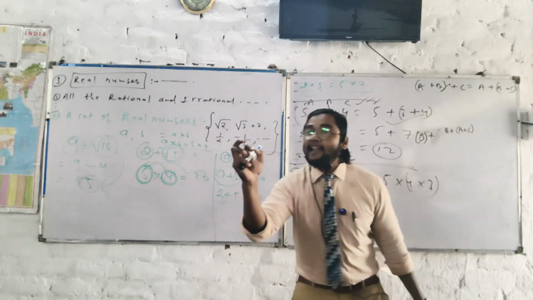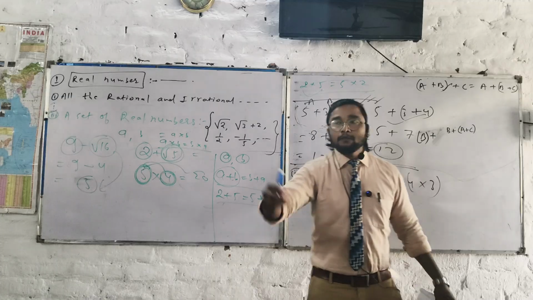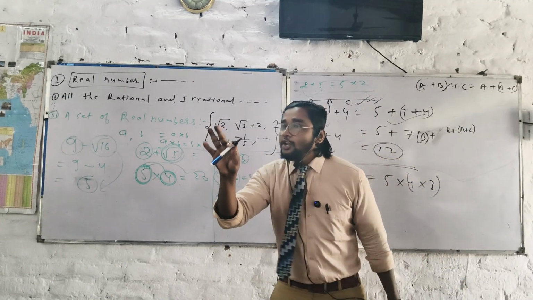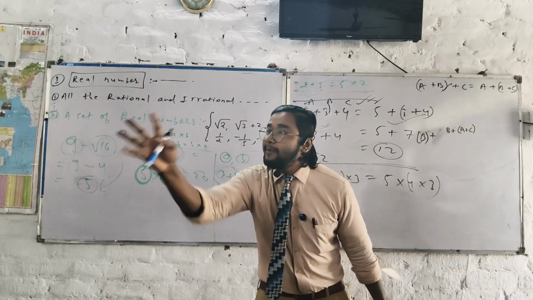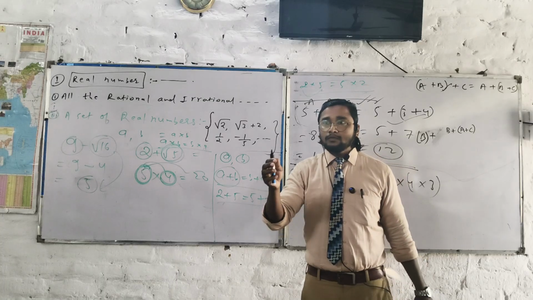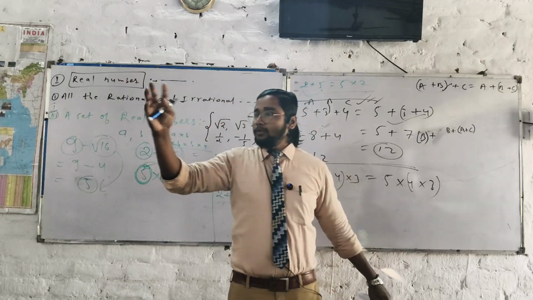Sir, 0 is called additive identity. 1 is called a multiplicative identity, for all real numbers.